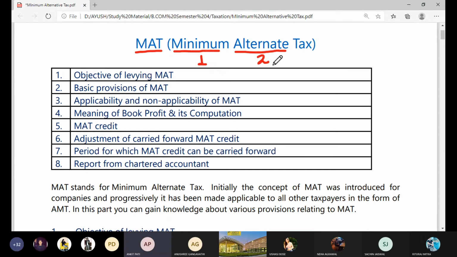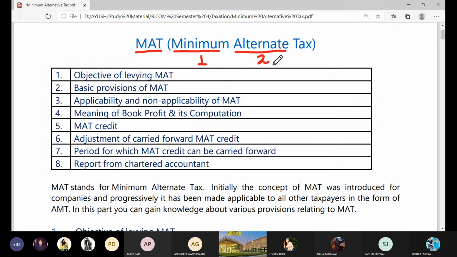Ankit, yes sir, tell me. So I didn't get the question. Question means, suppose what you have studied till now, PGBP, profits and gains from business or profession. You have computed a tax liability as per the profit that you are getting from PGBP, or your gross total income.